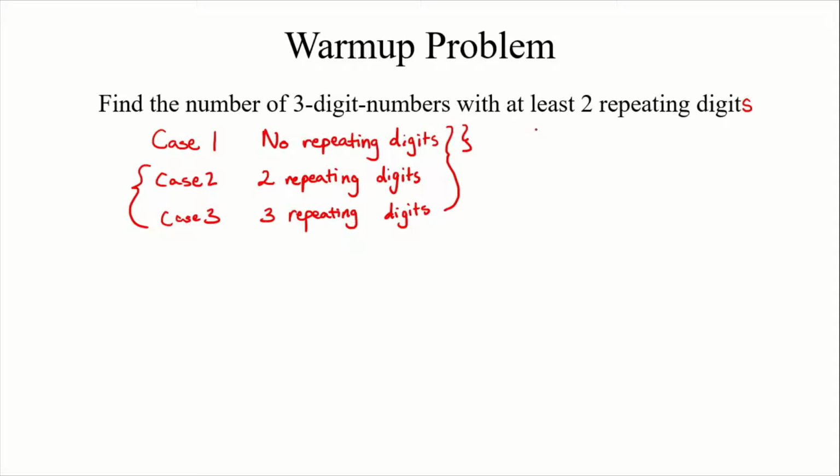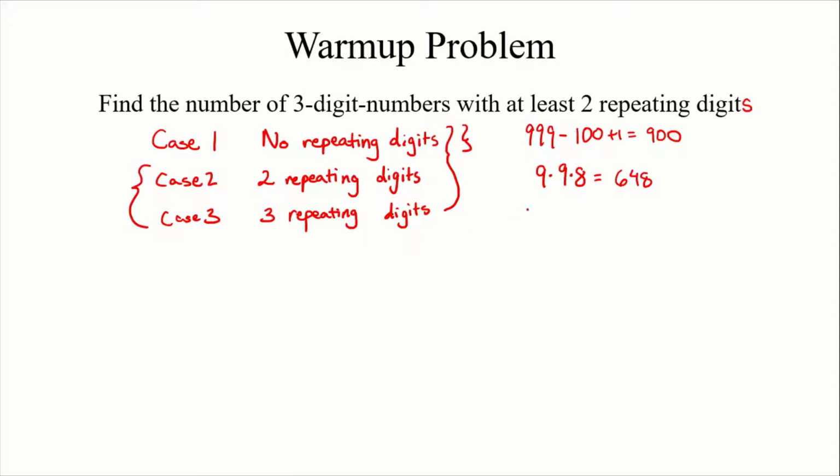Well, that's going to be 999 minus 100 plus 1, which is 900. The number of 3-digit numbers with no repeating digits is going to be 9 times 9, since we would ordinarily have 10 for the next one, but we've already used 1, and then times 8, which is 9 times 9 is 81, times 8 is 648.